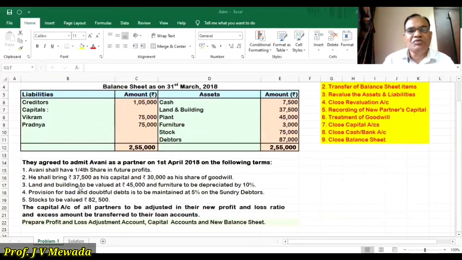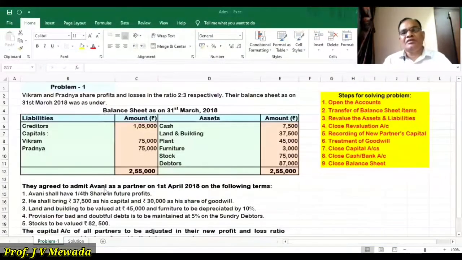Now, before solving the sum, we will confirm the steps that we have to follow for solving the problem. First, we have to open the accounts. Then we have to transfer the balance sheet items. So we'll open the accounts in our solution. Then we'll transfer these items of balance sheet, liability side and asset side. Then revalue the assets and liabilities. So adjustment number 3, 4, and 5 are related to revaluation of assets and liabilities. Then we'll close the revaluation account.